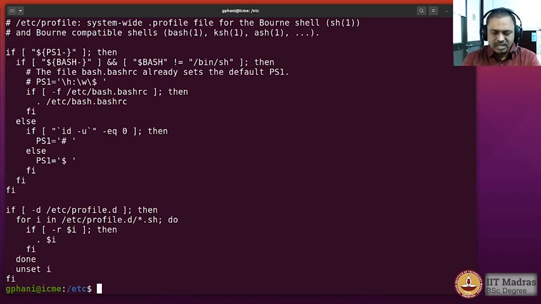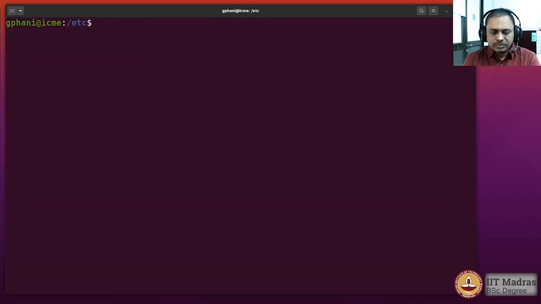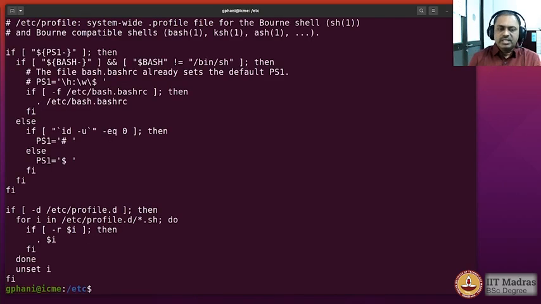So let me clear the screen now. More is also one command available. More is going to behave similar to less. It would also allow you to look at the contents of a file page by page if there are multiple pages. Now you may also look at just the first few lines or the last few lines.